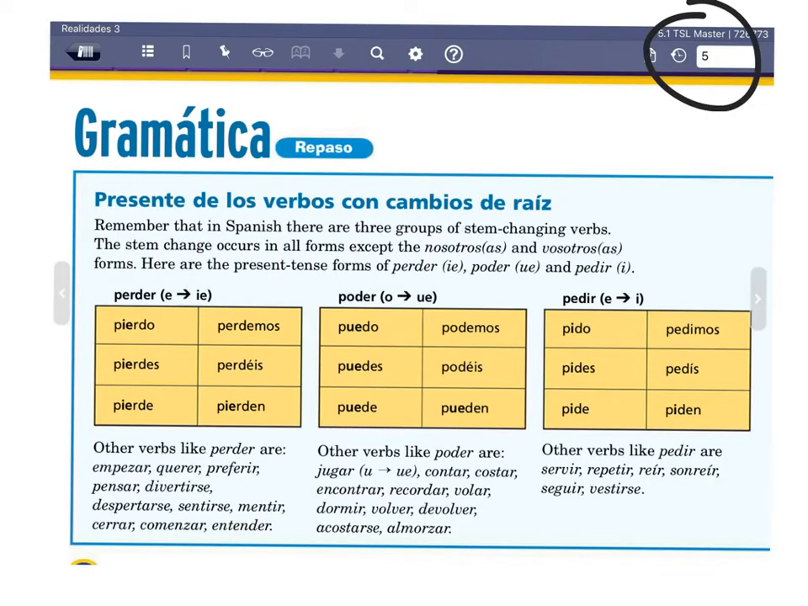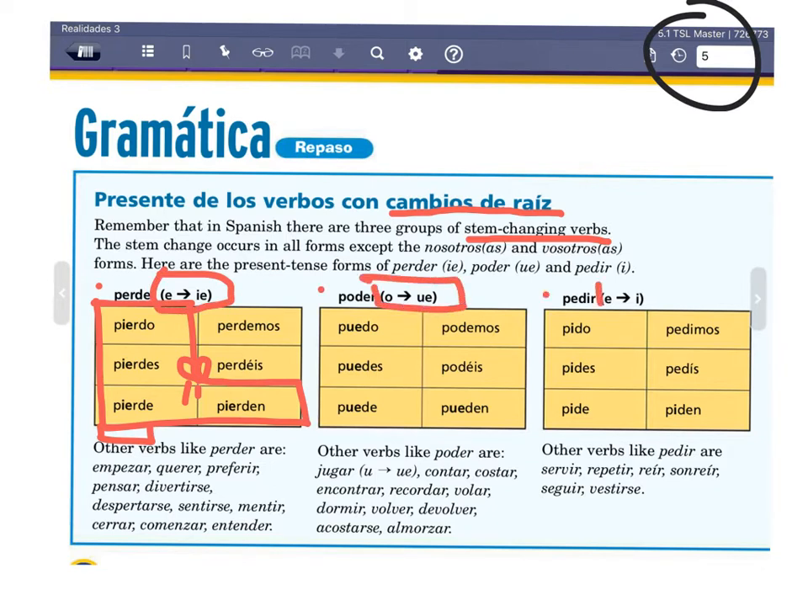The next concept we're going to look at is called presente de los verbos con cambios de raíz, o en inglés, stem changing verbs. The stem change occurs in all of the forms except for the nosotros and the vosotros forms. So we like to call these sets of verbs boot verbs because it kind of looks like a boot. So here are the present tense forms of perder, that's E to IE, poder, O to UE, and pedir, E to I. That means that inside of the boot, the changes happen. E goes to IE, O goes to UE, or E goes to I.